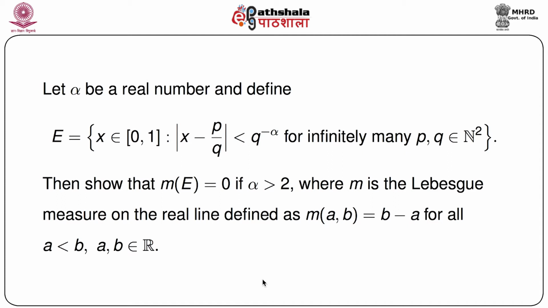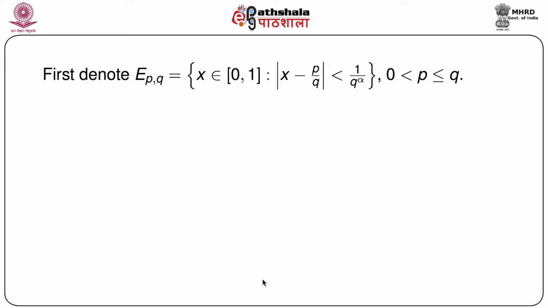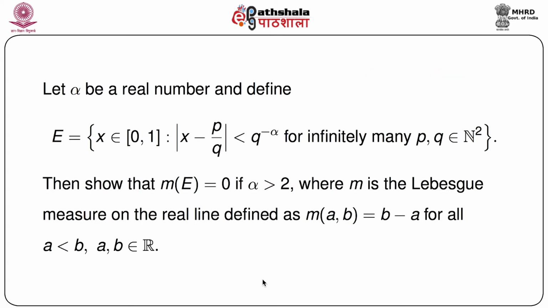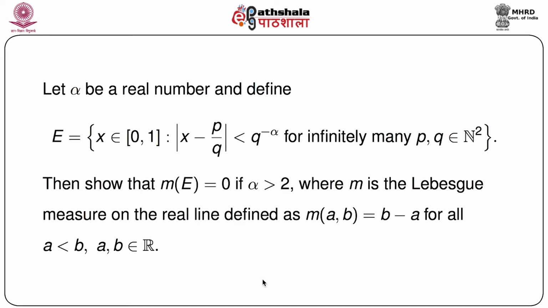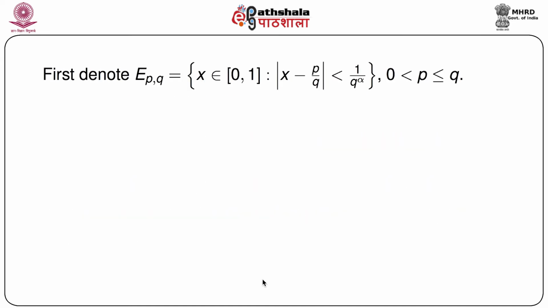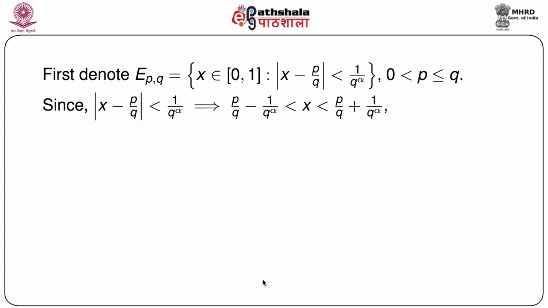Let's see. What is the problem? We have to show that m of E equals 0, where m is the Lebesgue measure on the real line, defined as m of (a, b) equals b minus a for all a less than b, a and b belonging to R. Since in the definition of the set E there are two quantities p and q, let us first define another set E_pq, which is x belonging to [0, 1] such that modulus of x minus p by q is less than 1 by q to the power alpha, with 0 less than p less than or equal to q.